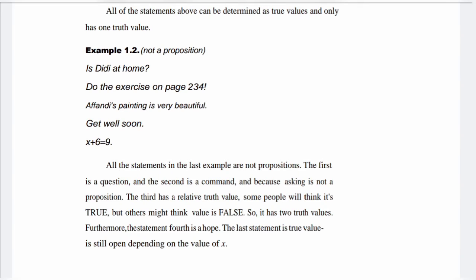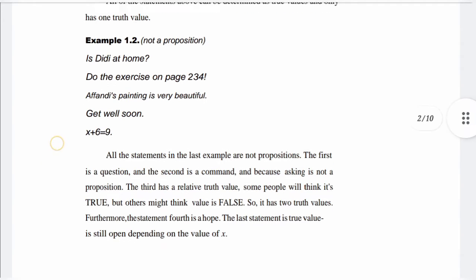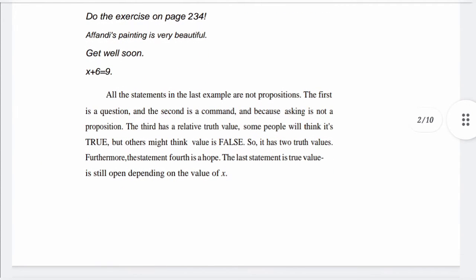Example 1.2 Not a proposition. Is Didi at home? Do the exercise on pages 2, 3, 4. Effendi's painting is very beautiful. Get well soon. X plus 6 equals 9. All the statements in the last example are not propositions.